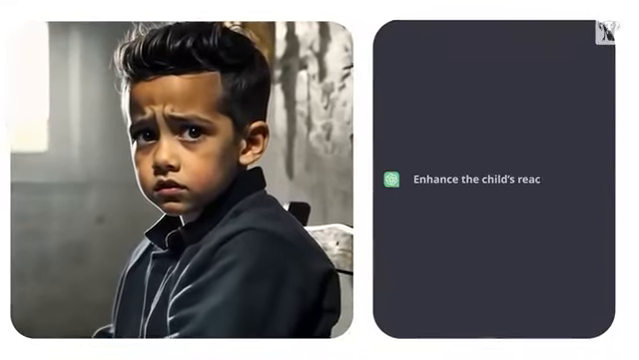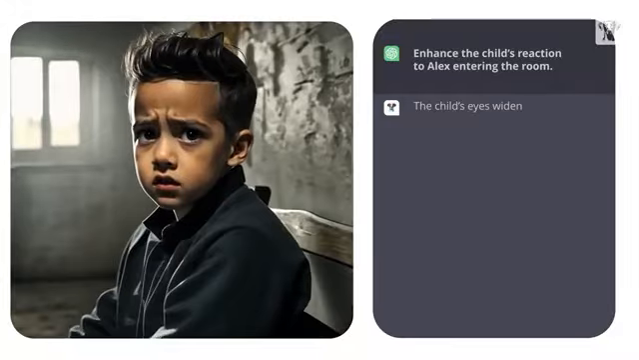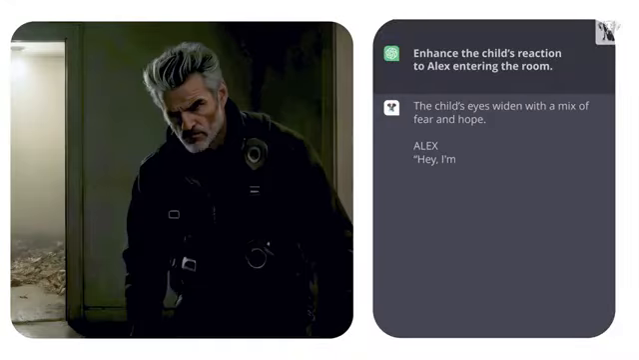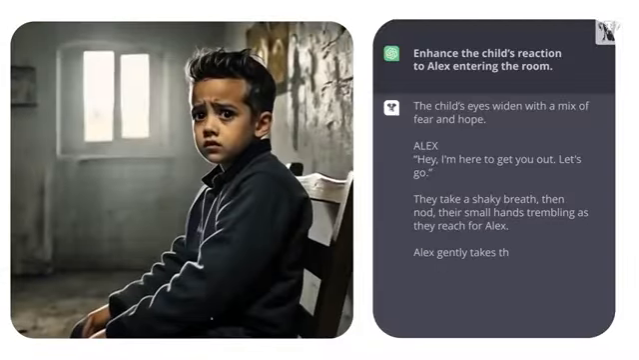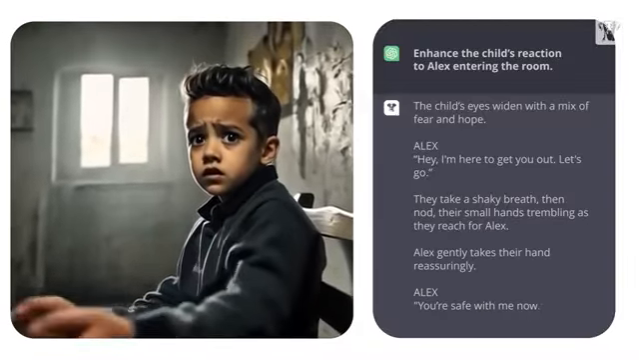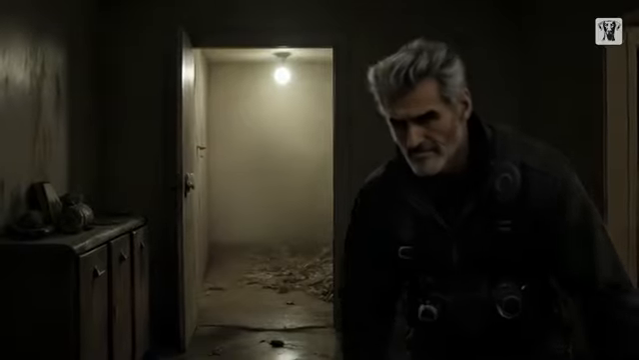Enhance the child's reaction to Alex entering the room. The child's eyes widen with a mix of fear and hope. Alex, "Hey, I'm here to get you out. Let's go." They take a shaky breath, then nod, their small hands trembling as they reach for Alex. Alex gently takes their hand reassuringly. "You're safe with me now."